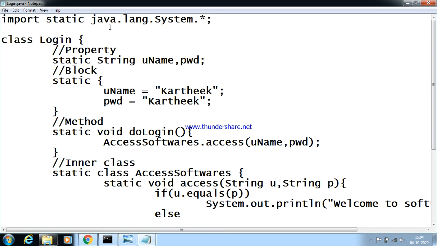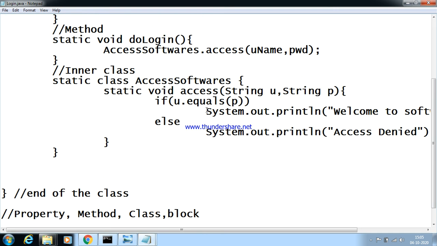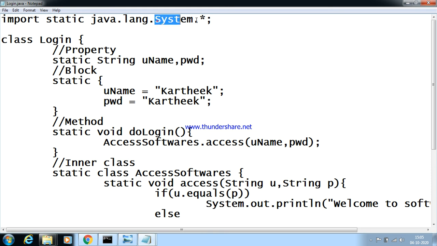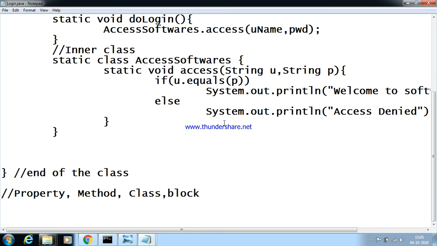I just want to give the static keyword for the System class. Whichever methods and properties are available in System class, all will be static in nature. Then obviously we can remove System here because it is static in nature. If I remove this, it won't show any kind of error.